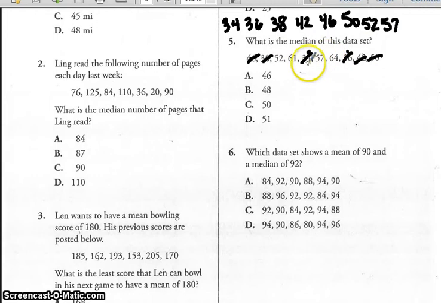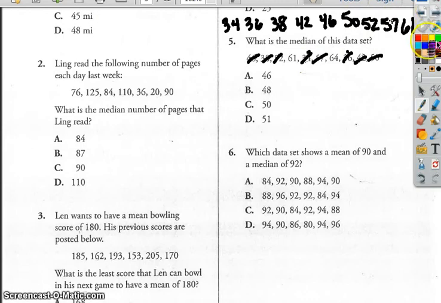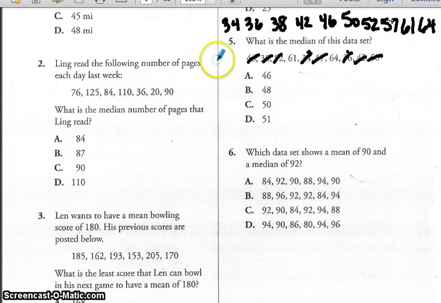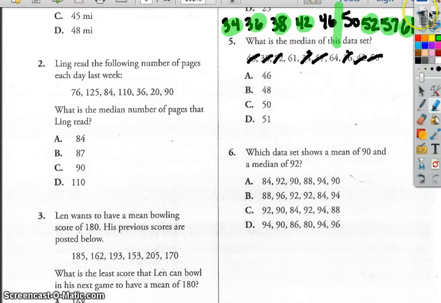And then from there, I have 61 and 64. And then the median mafia is going to come and knock off the guys off the end. So 34, 64, 36, 61, 38, 57, 42, 52. The median is in the middle. It is not 46. It is not 50. Those are bad answers here.